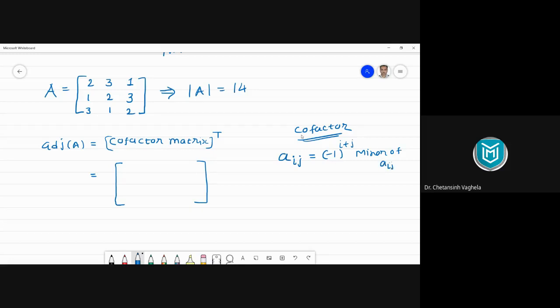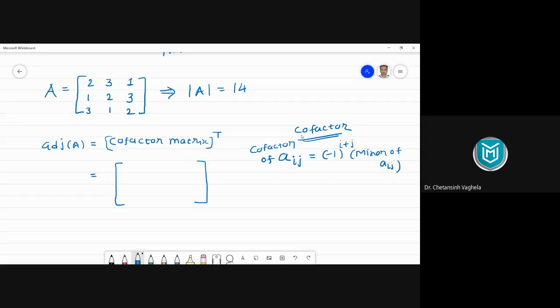So you need to multiply the minor with -1 power i plus j. i and j are the location of your element. i represents the row number and j represents the column number. So the cofactor of aij is given by this formula.